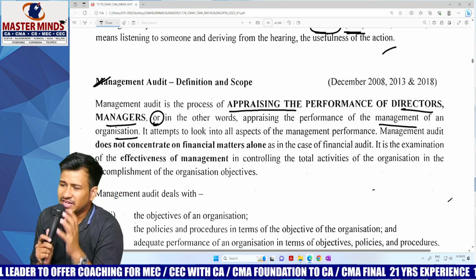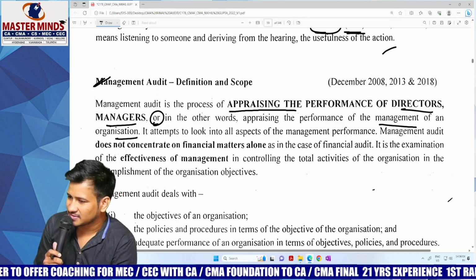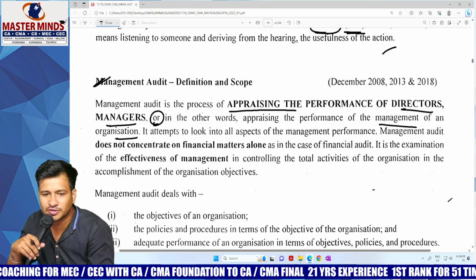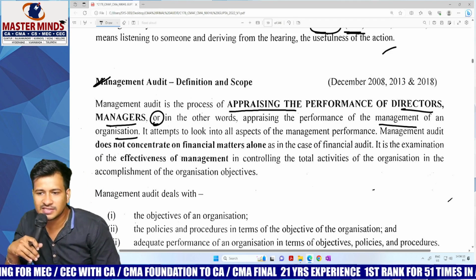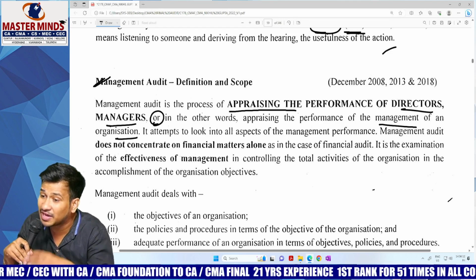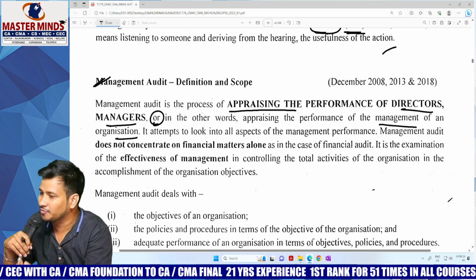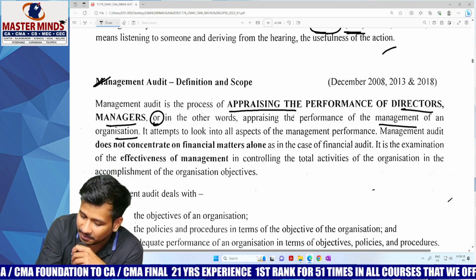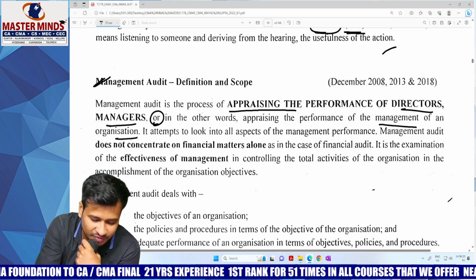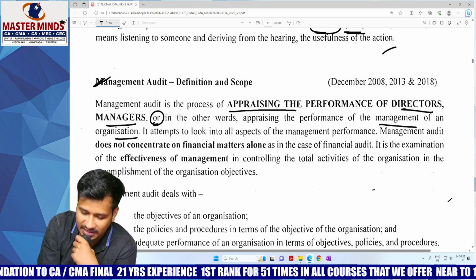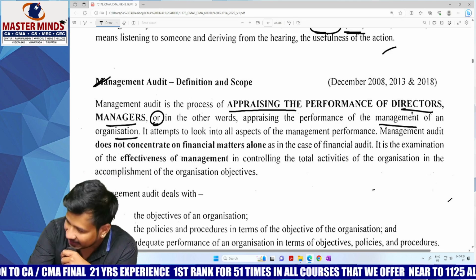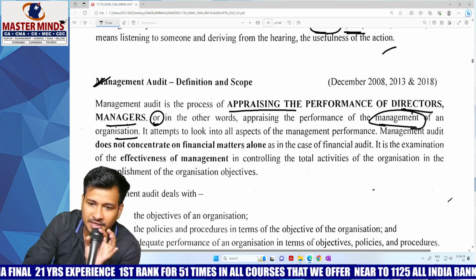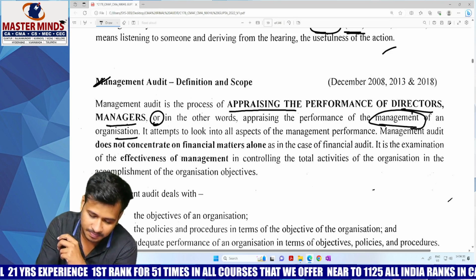So it is like verifying the performance of the directors. What is the efficiency of the director? Whether he is efficient enough to run the business or not. Whether he has enough capability to go ahead with the planning of the business or not. So it will be appraising and verifying the performance of the directors, the managers, or the management as a whole in a particular organization.